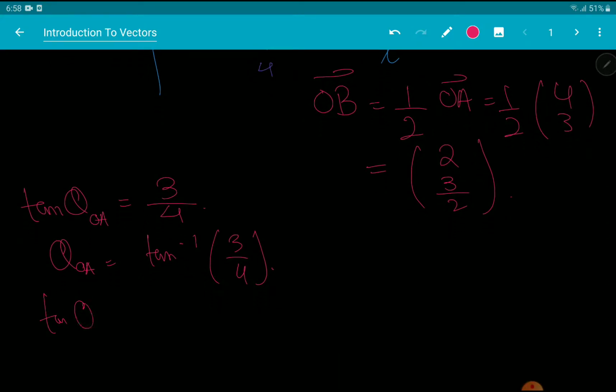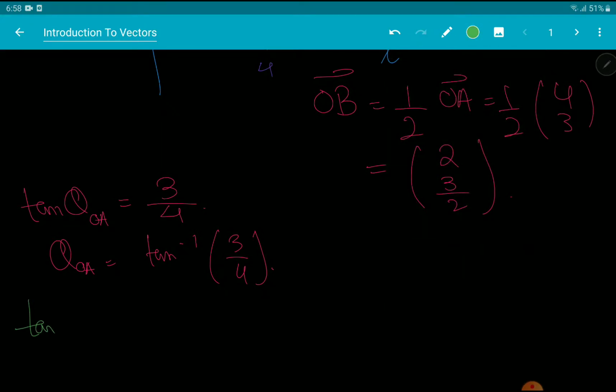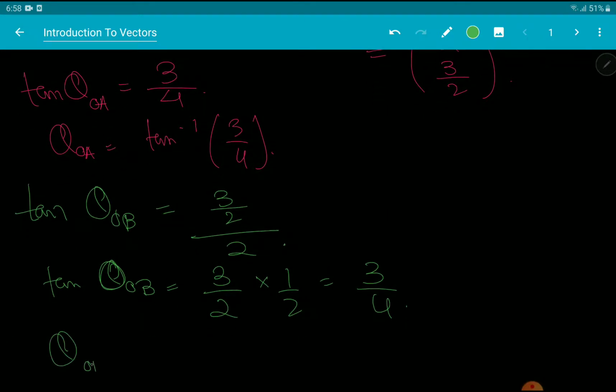And tan theta OB would be, opposite side would be 3 over 2, over 2, right? But we can just reciprocal that, right? And this would be 3 over 2 into 1 over 2 equals 3 over 4. And theta OB would be tan inverse 3 over 4.